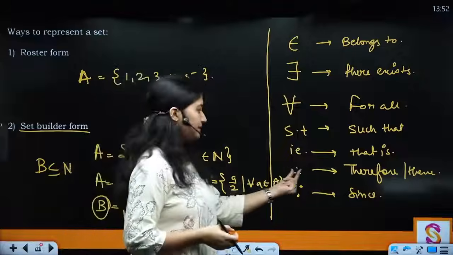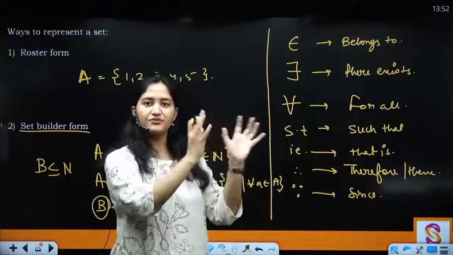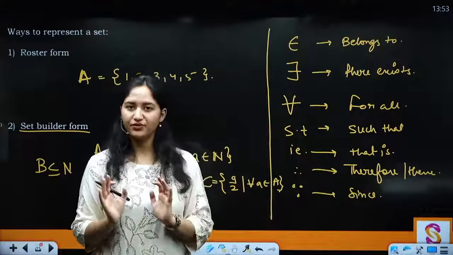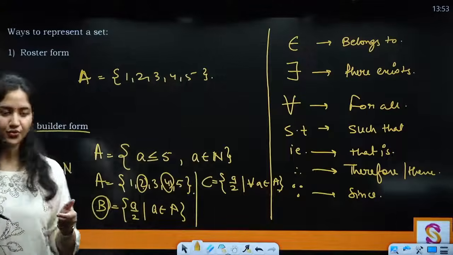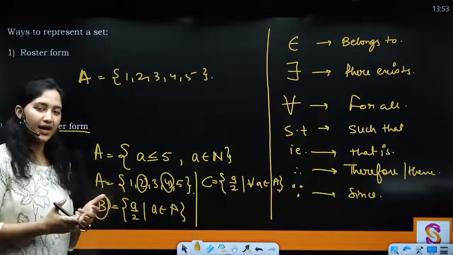Okay, and therefore is when you are concluding something. So whatever information is given, therefore I can say this has been proven here. Clear? So these are some common things or symbols that you should know, and if I come across some new symbol, I'll tell you hand in hand then.